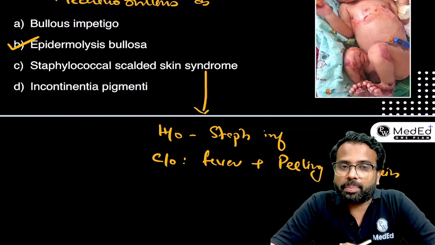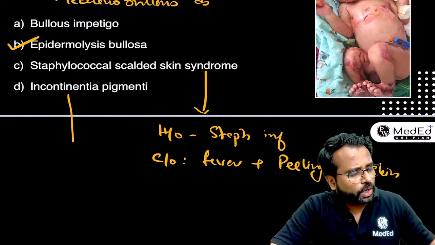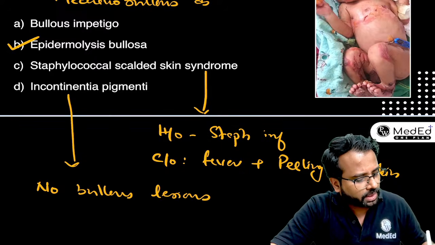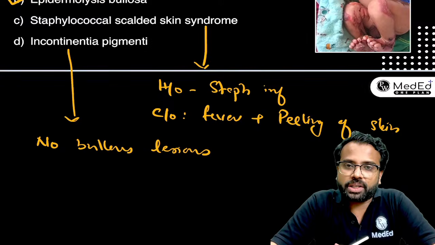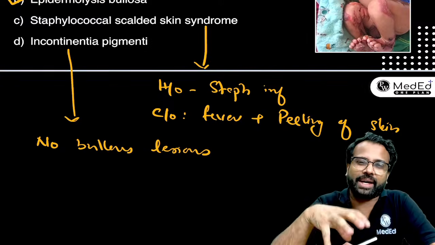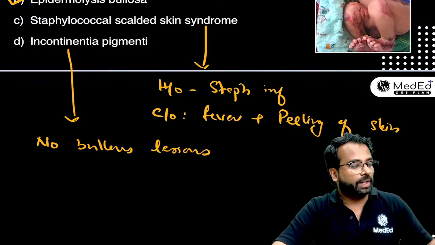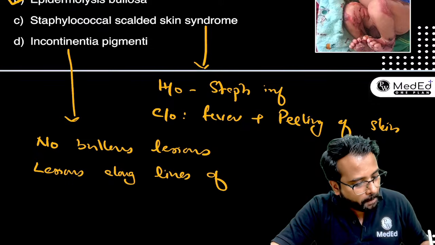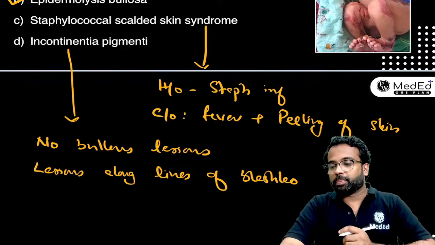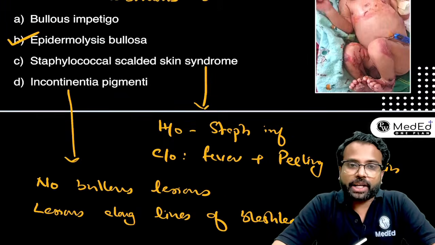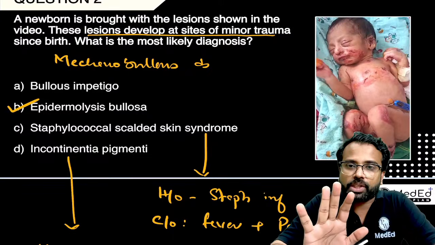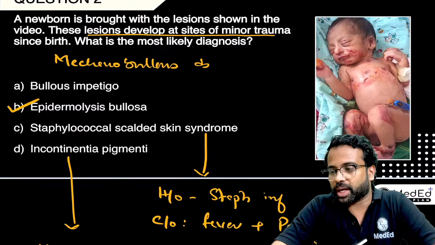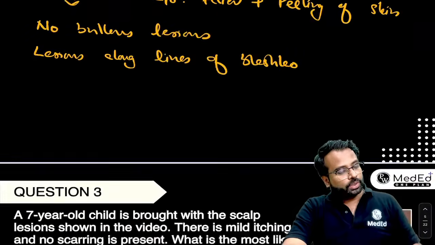Whereas what is incontinentia pigmenti? In incontinentia pigmenti, there is no bullous lesion, isn't it? Incontinentia pigmenti is a condition which is an X-linked dominant disease. The patient will be developing lesions along the lines of Blaschko. This is called incontinentia pigmenti. So from this video, the most appropriate answer should be epidermolysis bullosa. Is that clear? So now moving to the next question.